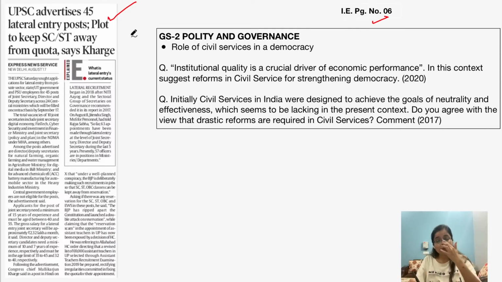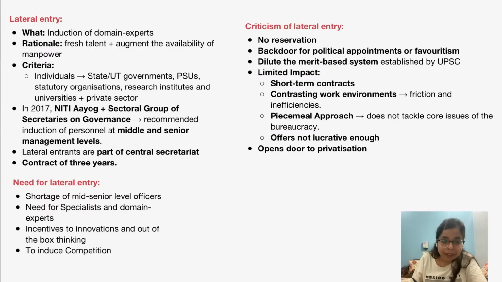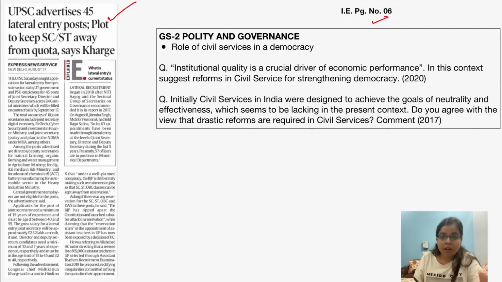Okay, so in this discussion, we will be dealing with what is lateral entry. We will be dealing with the aspects of it. And this article is important for our GS paper 2 Polity and Governance directly under the syllabus head: Role of civil services in a democracy.